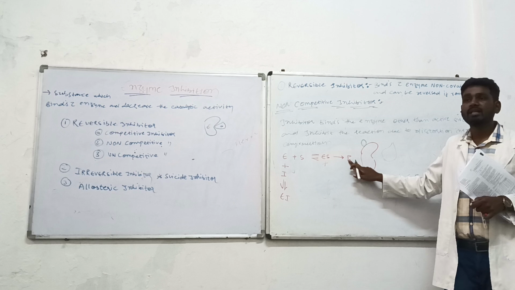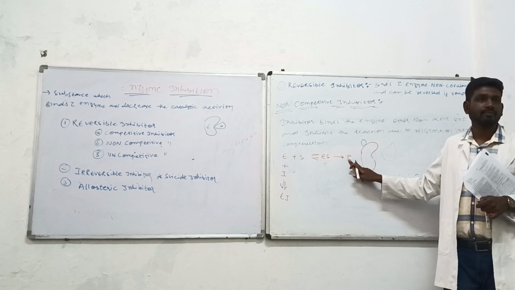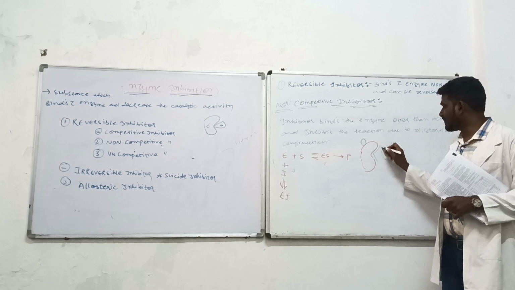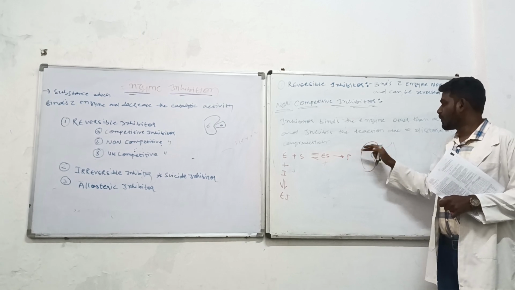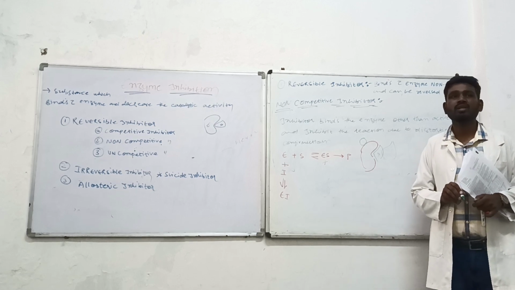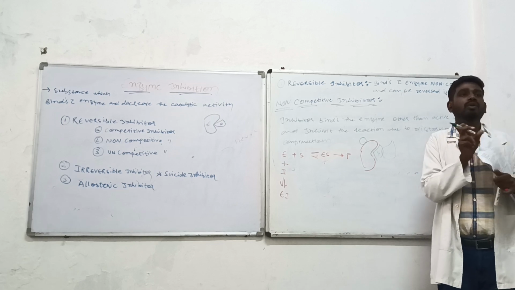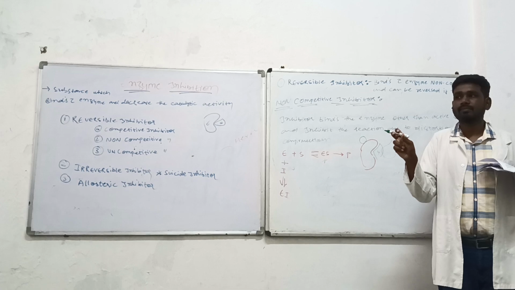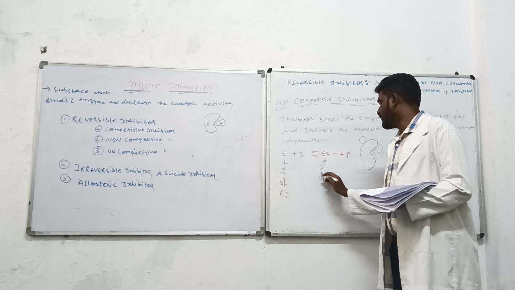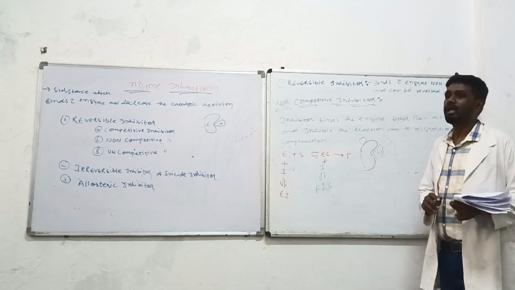Now the inhibitor will go in between and attach to the enzyme. Even though they are bound with the substrate, once the inhibitor attaches to the enzyme, the substrate will think that it is not the same enzyme it needs to bind, and it will get detached. Inhibitor which will give rise to the enzyme inhibitor substrate. What I want to say?